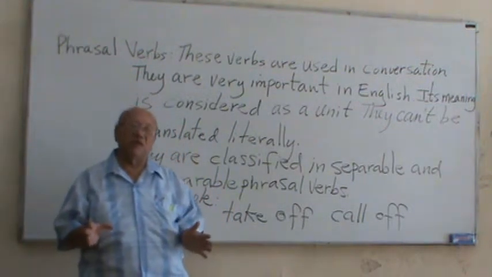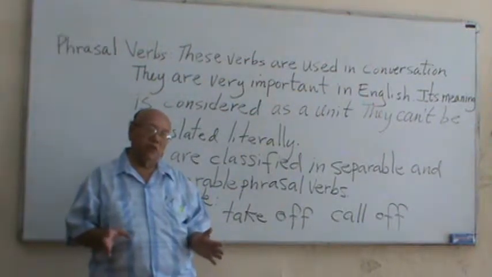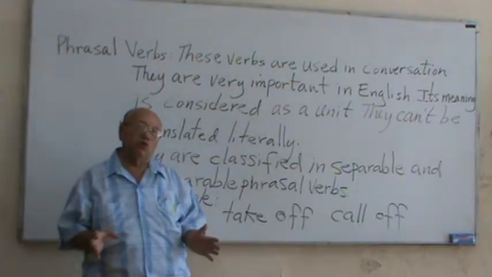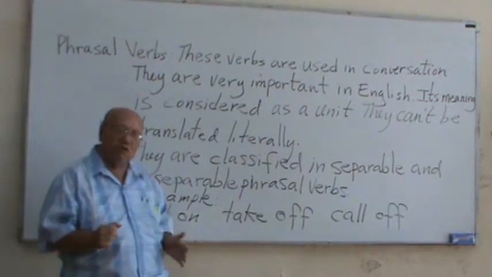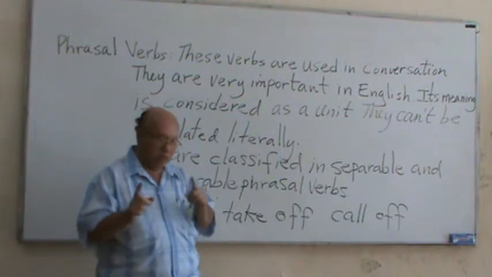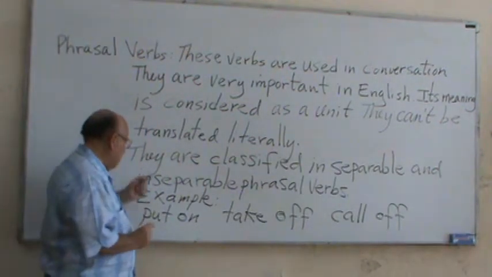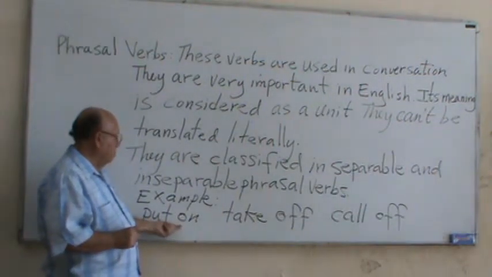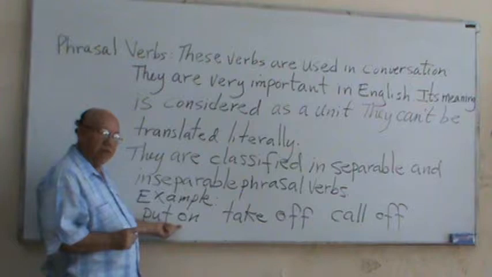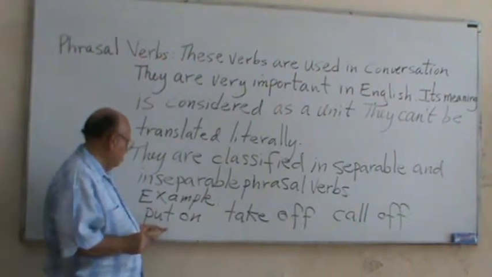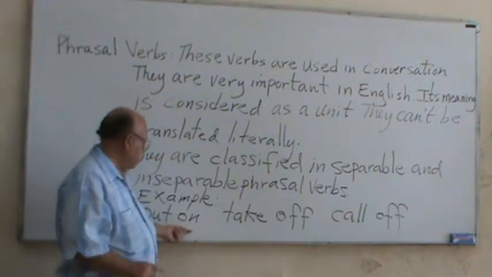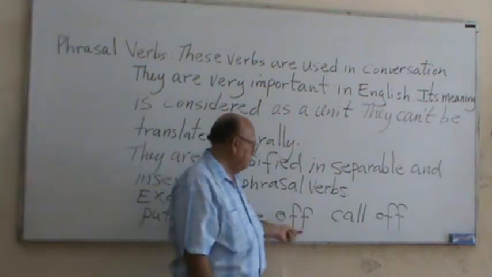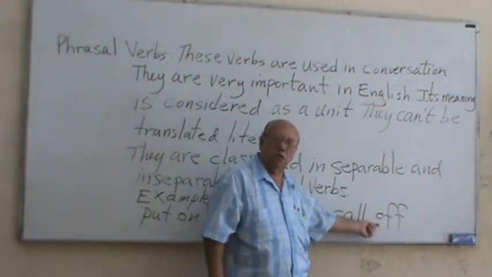When the phrasal verbs are separable, we have the opportunity to separate the particle from the base form. Let me explain. This is the base form of the verb, and this is the particle. Okay? Base form, put, particle, on. Base form, take, particle, off. Base form, call, particle, off.